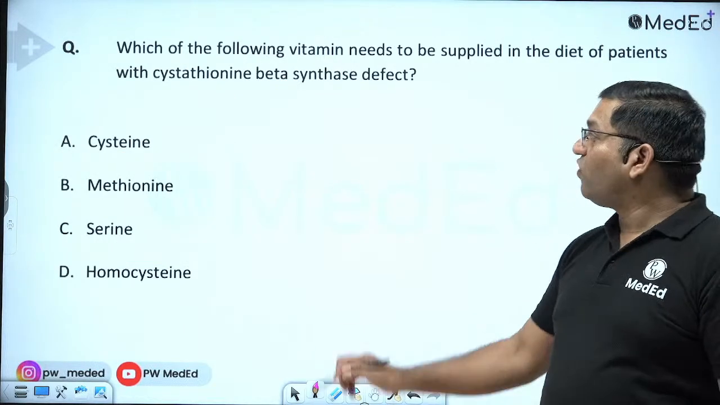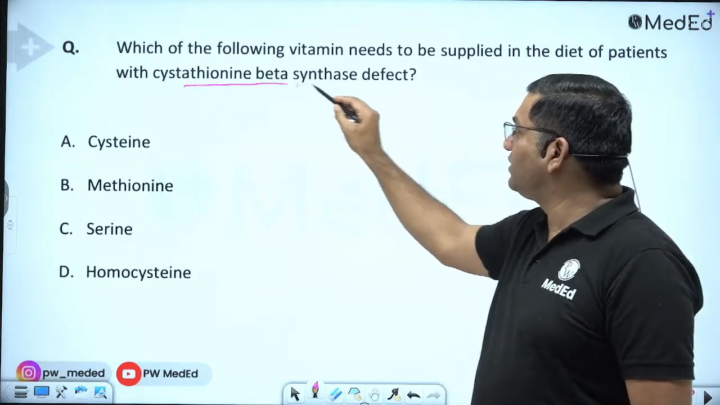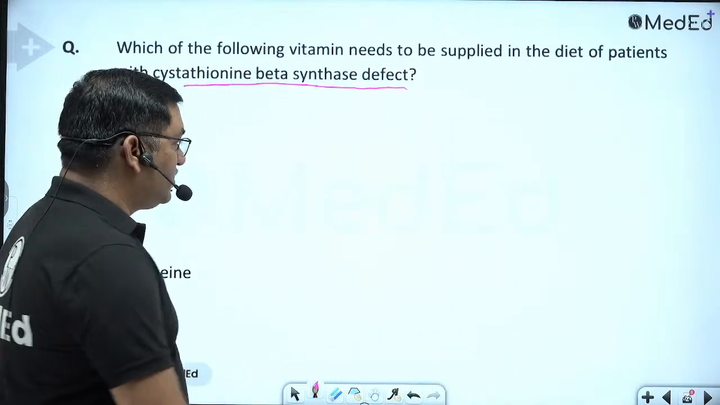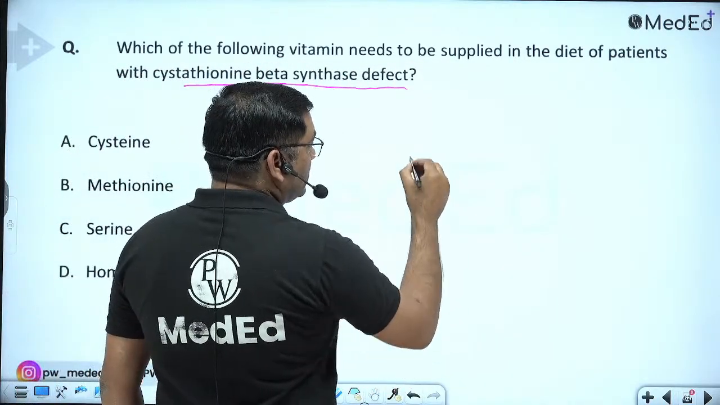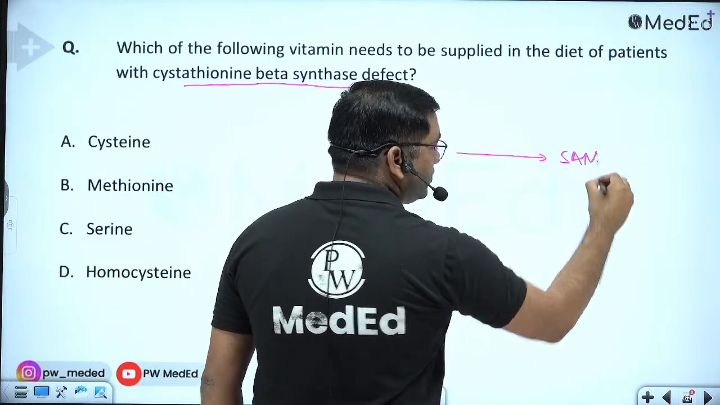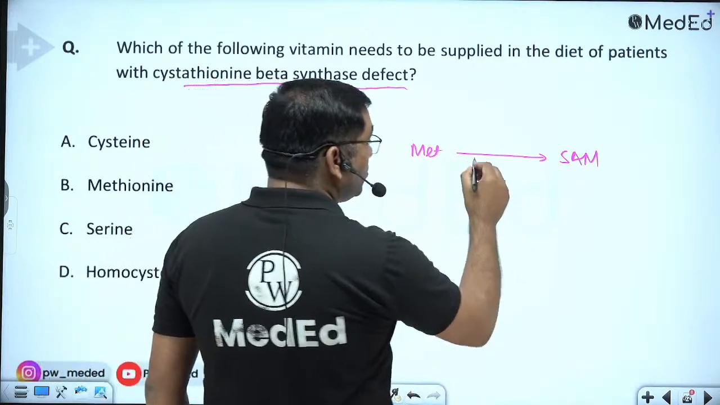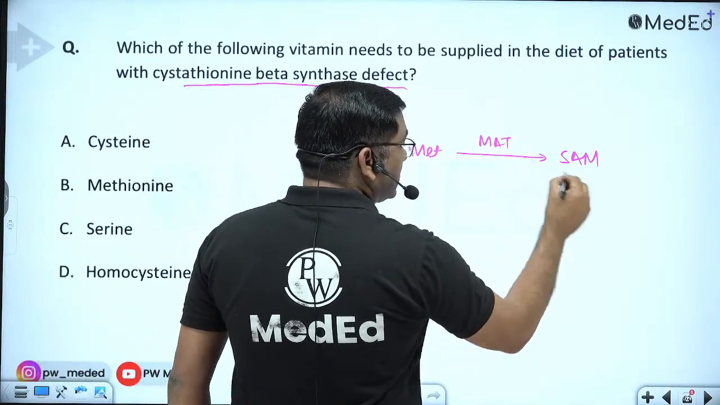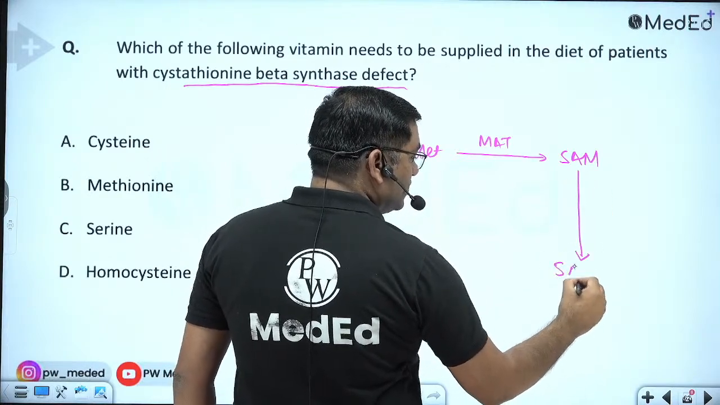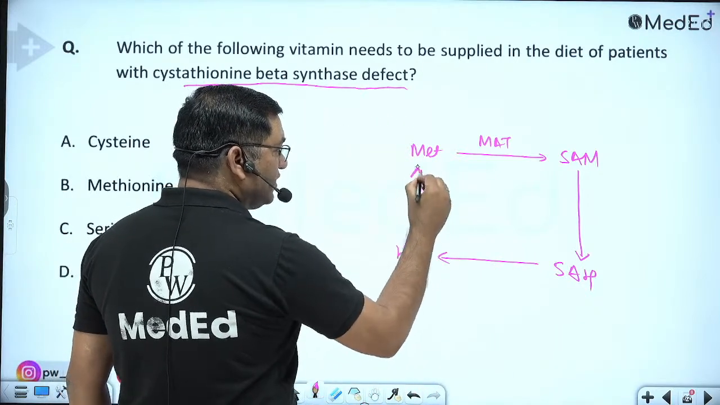Next, which of the following vitamins needs to be supplied in the diet of a patient with cystathionine beta synthase defect? This is the case of homocystinuria. If you know the pathway, this is methionine. Methionine is converted into SAM, S-adenosyl methionine, which is a universal methyl group donor, by methionine adenosyl transferase. It is converted into S-adenosyl methionine, which is converted into S-adenosyl homocysteine, and S-adenosyl homocysteine is converted into homocysteine. This is a pathway.